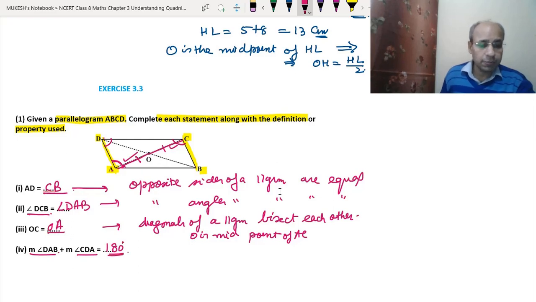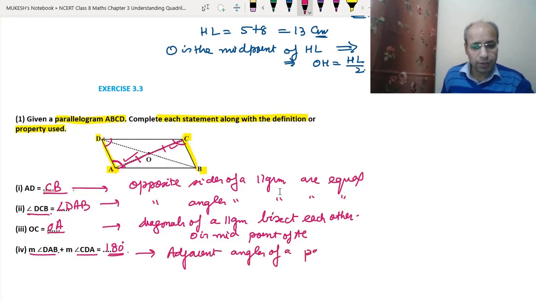So m∠DAB, m means measure. Measure of angle DAB plus measure of angle CDA will be equal to 180 degrees. Why? Because the adjacent angles of a parallelogram are supplementary. Okay, I hope this question is clear to you.